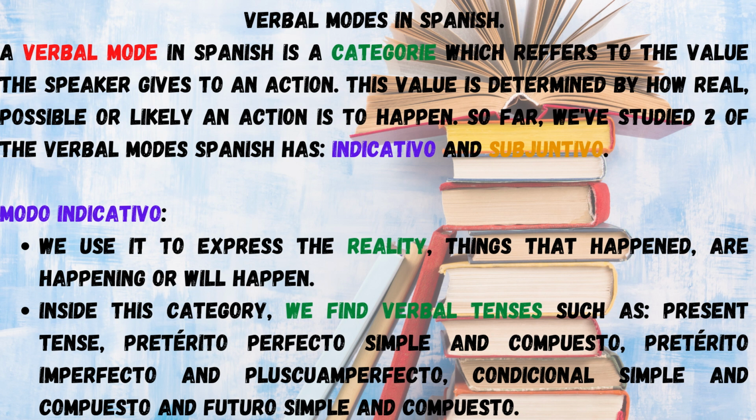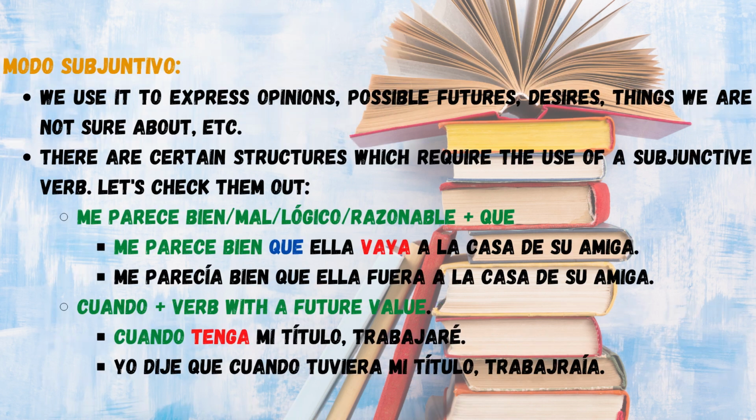Basically, we can think of the indicative mode as a bag, or a box, in which we store different tenses. All these tenses have in common that they express reality, things that happened or will happen. That's the main thing you need to know for the indicative mode.